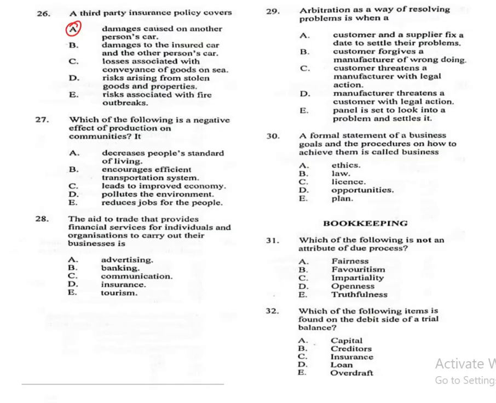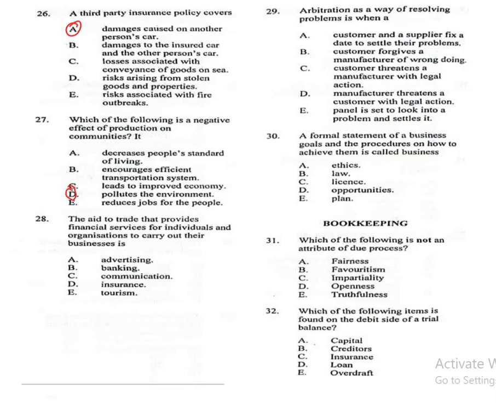Question 27. Which of the following is a negative effect of production on communities? It A. decreases people's standard of living, B. encourages efficient transportation system, C. leads to improved economy, D. pollutes the environment, E. reduces jobs for the people. The correct answer is option D. Pollutes the environment. It's a negative effect of production.